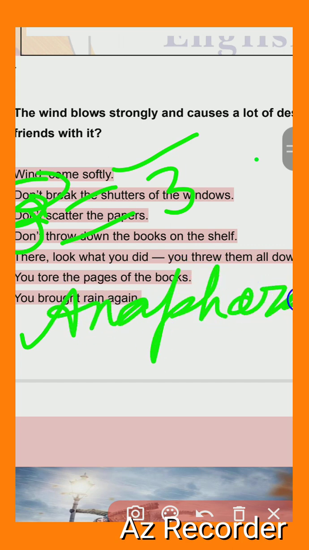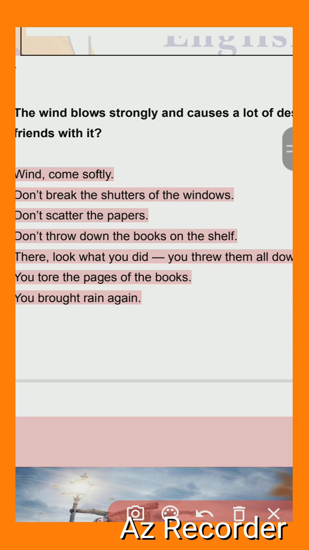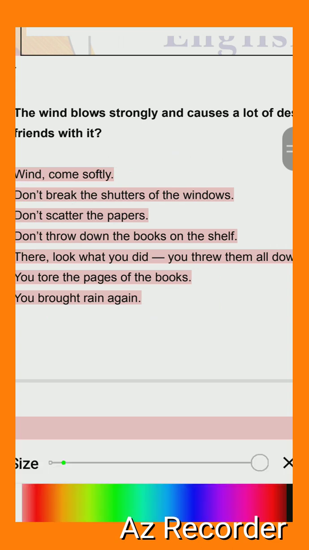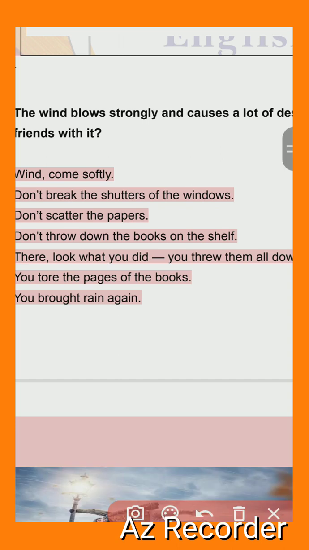So anaphora is the figure of speech here. The reason, which I already told, I am just repeating: here 'don't' comes in the initial lines and it is repeated more than two times.